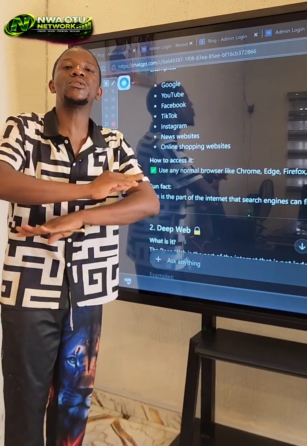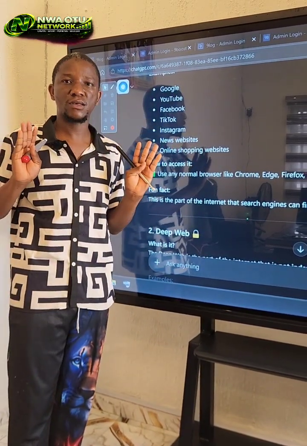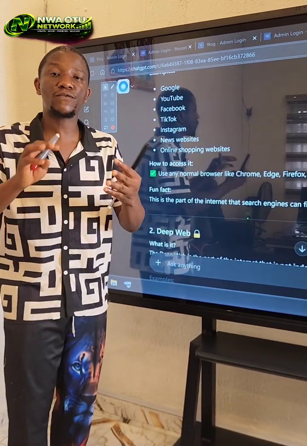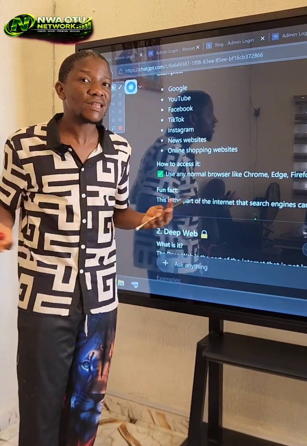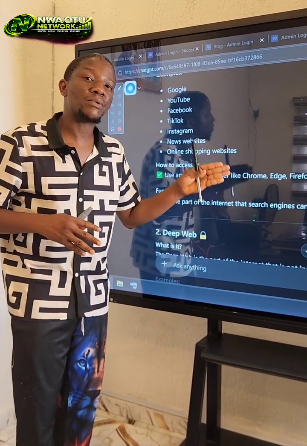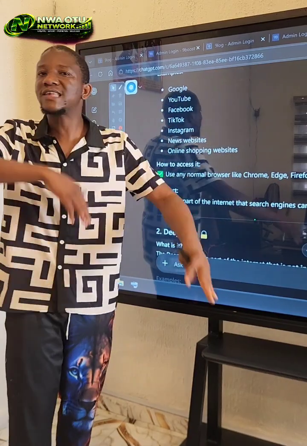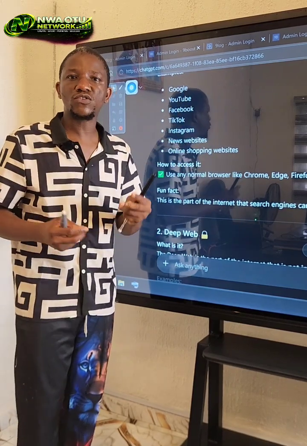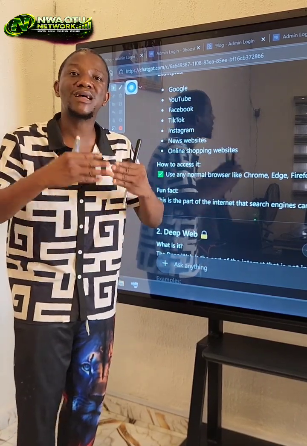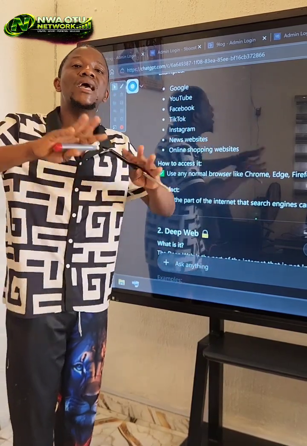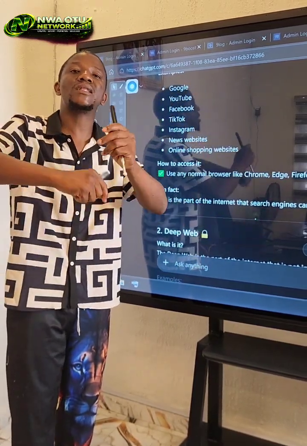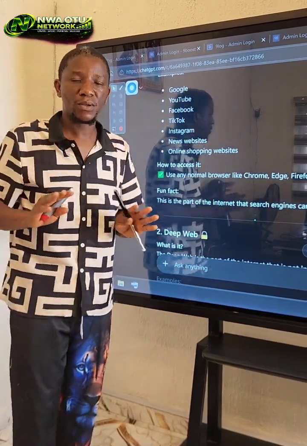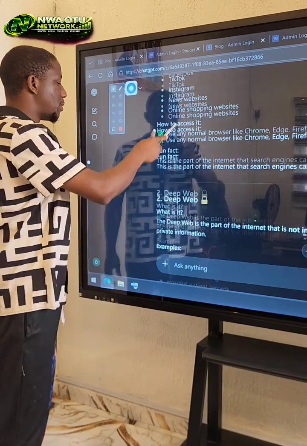Now, this surface web, you don't need any login to access it. You don't need to log in to access Google. You don't need to log in to access TikTok, because if you install TikTok now and open it, you will start watching videos, right? Because it's on the surface web. Or if you want to ask a question on Google, you can just go to Google, ask any question and get the result, because that result is on the surface web. So anything that you can search for or access on Google without logging in is the surface web. Are you following? Now let's go to the deep web.